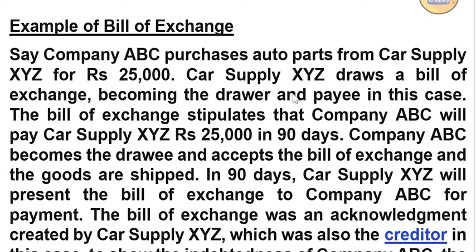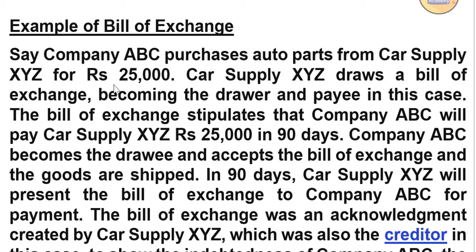Car supply XYZ draws a bill of exchange because XYZ has supplied these parts. That means XYZ has to receive 25,000 from ABC company. So car supply XYZ draws a bill of exchange.